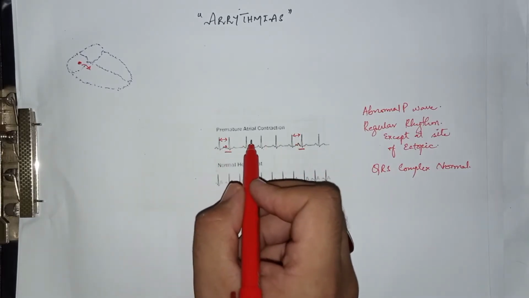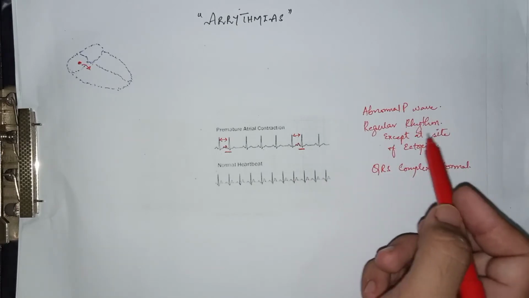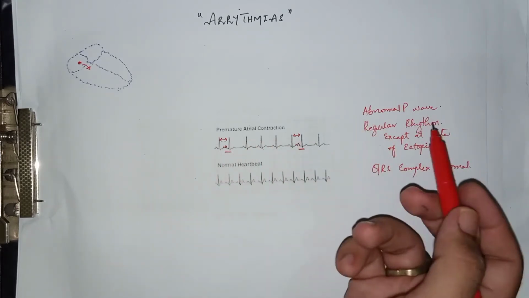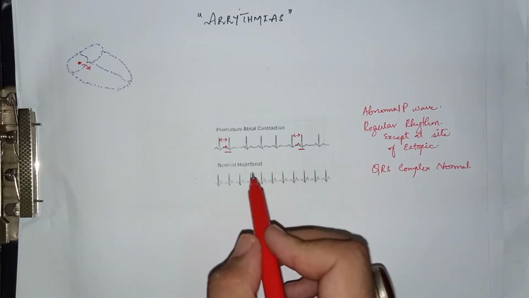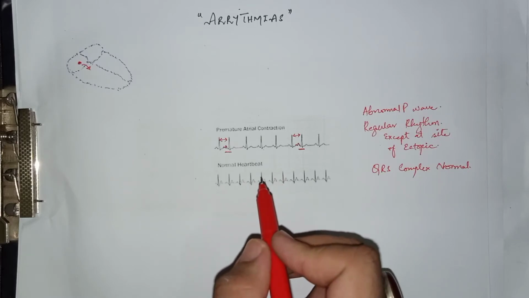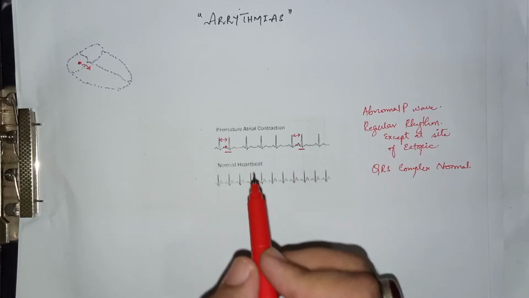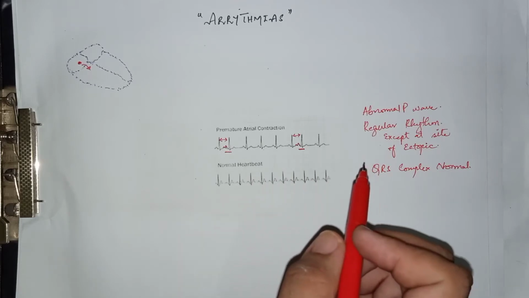So this was the premature atrial contractions. We have discussed the findings in the ECG. This is a very common disorder and can be found in 50% of normal healthy individuals, but sometimes it may be a precursor of ischemic heart disorders.